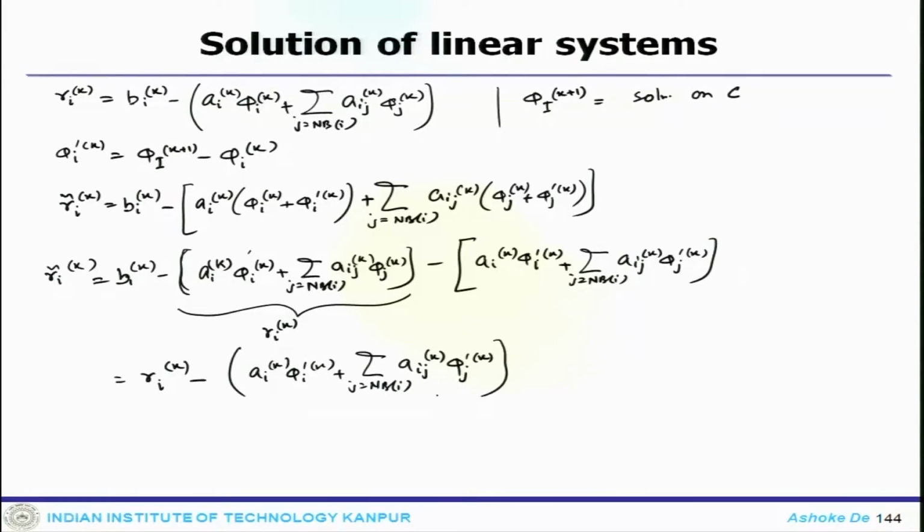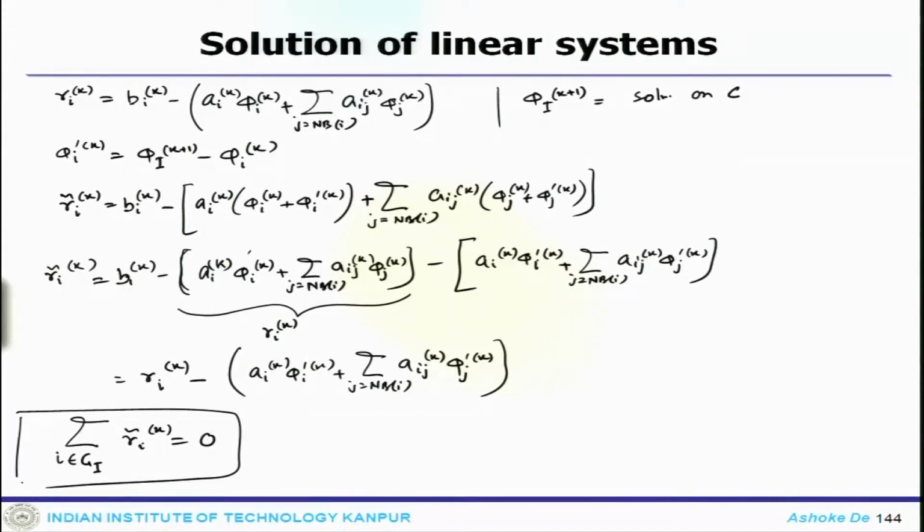This is how one gets the residual. If you enforce the sum of the residuals over I belonging to G_I to be 0, then the summation of R_I^k equals 0.